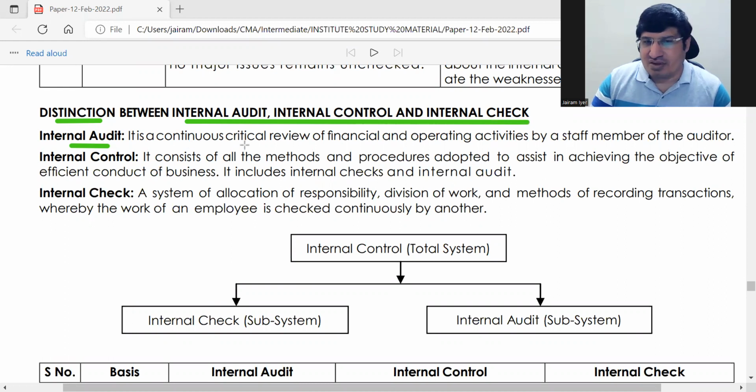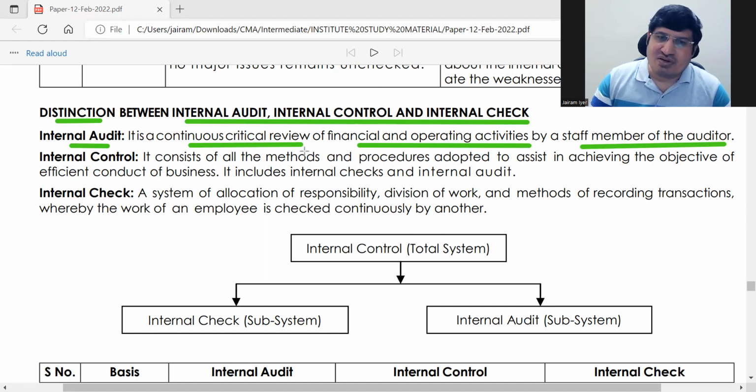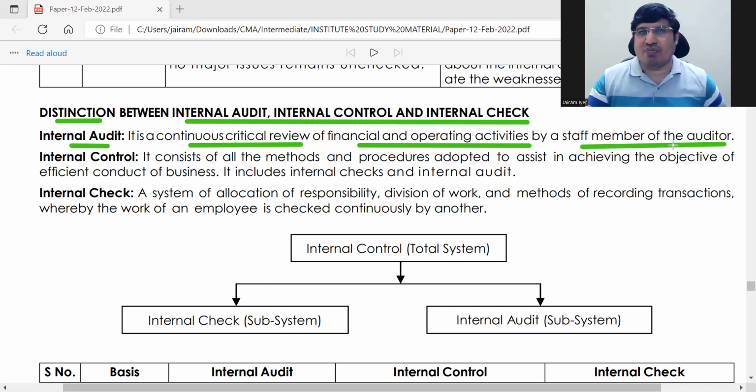Internal audit is a continuous critical review of financial and operating activities by a staff member of the audit, or you can say by the internal auditor. Straight up, that is your internal audit.